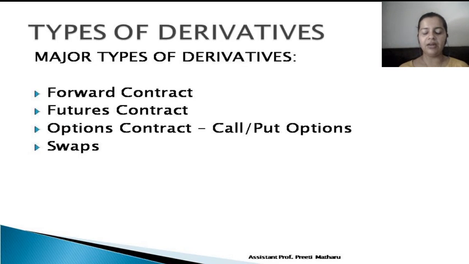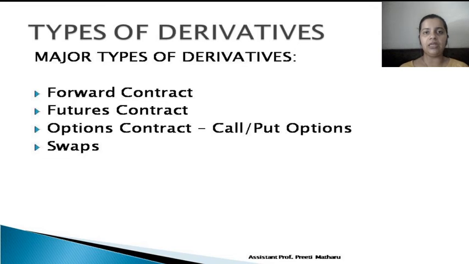The next type that we have is options contract. Now under options contract, one party is under the obligation, whereas the other party has an option to exercise, to decide whether to exercise the right or not. That is also why it is called an option. So under options contract, one party is under obligation and the other party has the right whether to exercise the option or not.